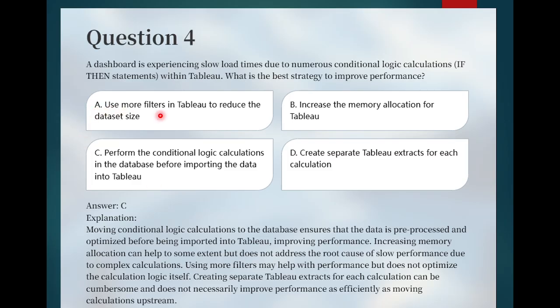And option A is saying use more filters in Tableau to reduce the dataset size. Yes, it will reduce the dataset size, but it will not impact the overloading on Tableau. Option B is saying increase the memory allocation for Tableau.